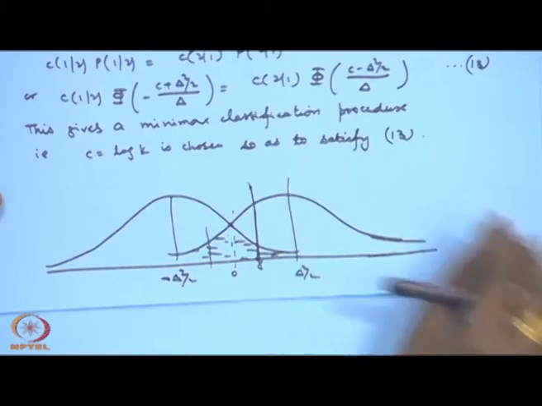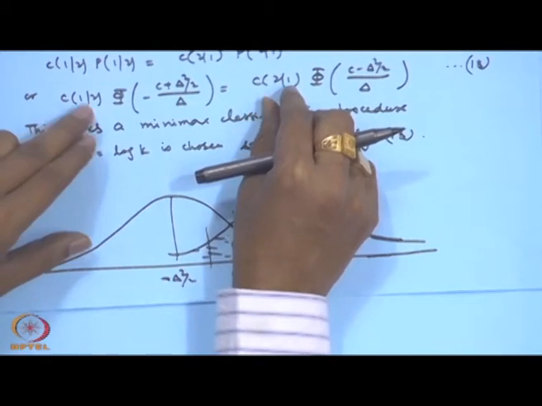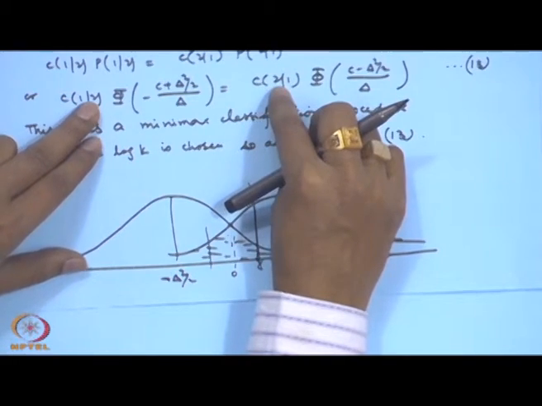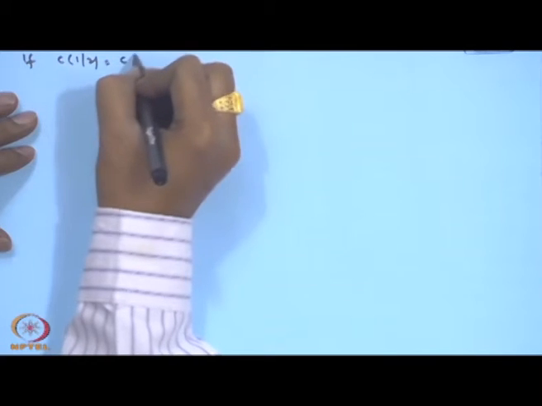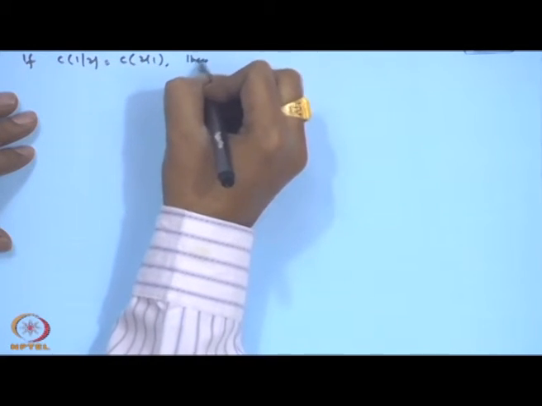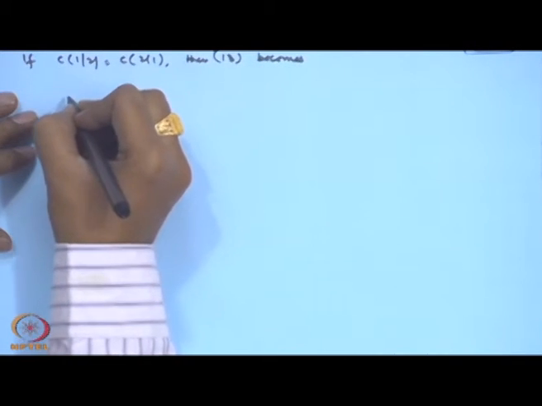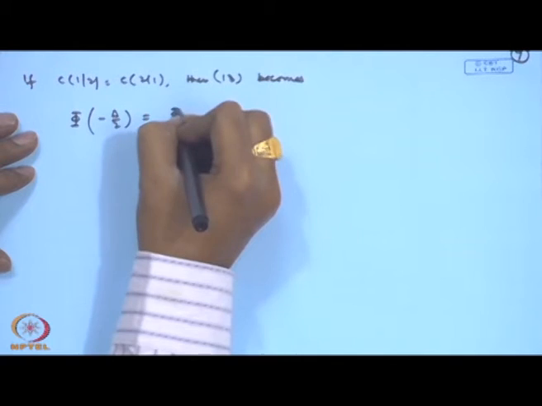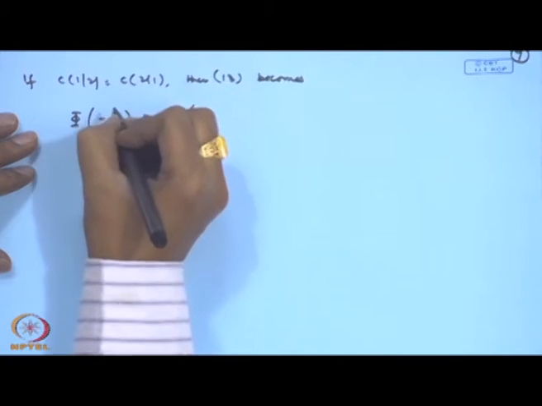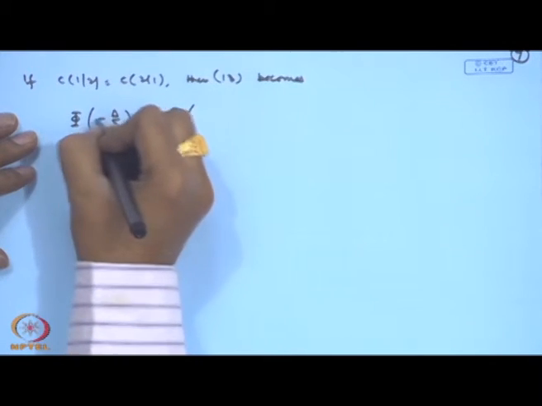If we consider, say, C21 is equal to C12, then it becomes a much simpler problem, because then this equation is reducing to, let me write it here, if the cost terms are also the same, then (13) becomes: the first part will become minus delta by 2, and the right hand part will become minus C by delta.